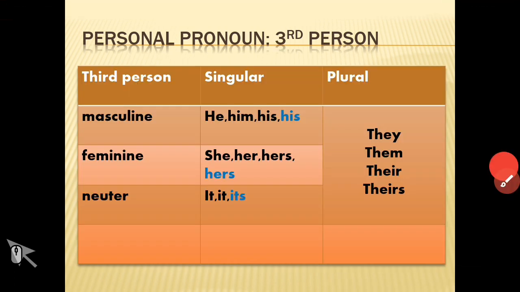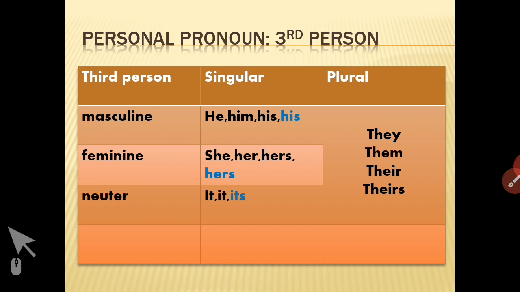Next, third person. In personal pronouns, as a third person, there are two types of bifurcation. One is singular, plural, and another is masculine, feminine, and neuter. This means these bifurcations are based on the noun. For example, masculine, feminine, and neuter are the gender nouns. Singular and plural are the quantity nouns. Let's see here.